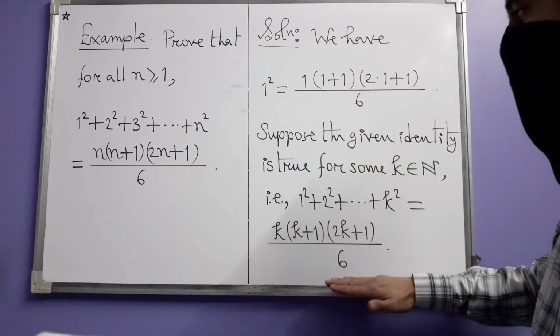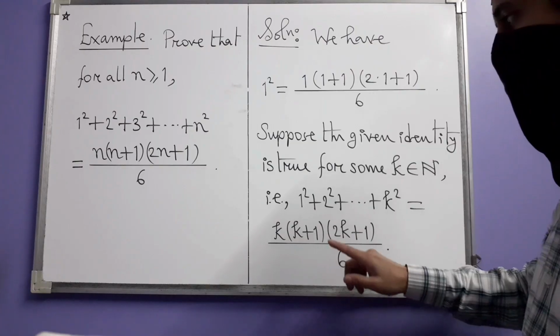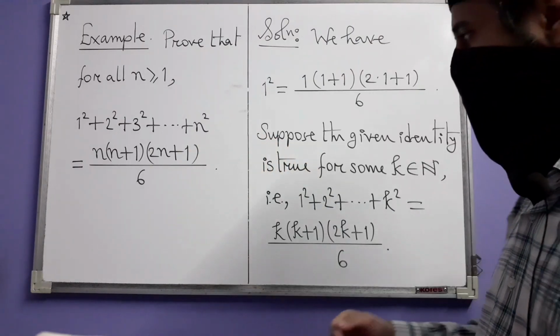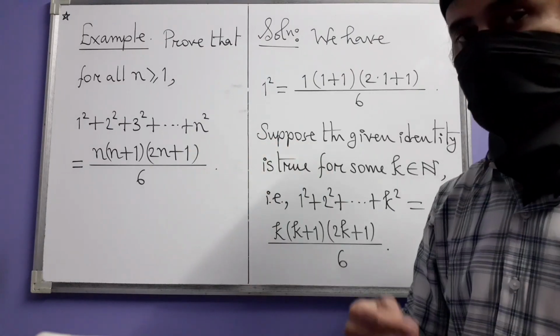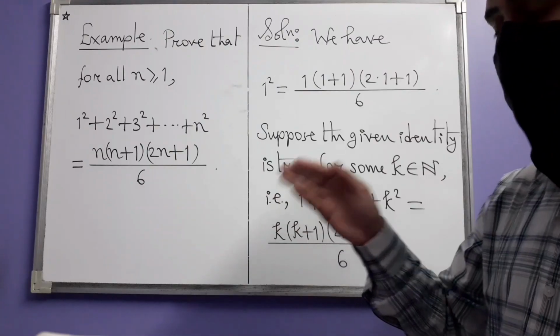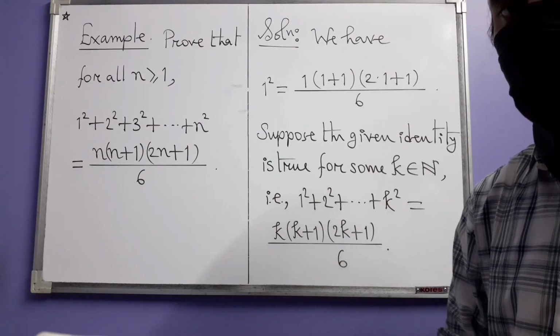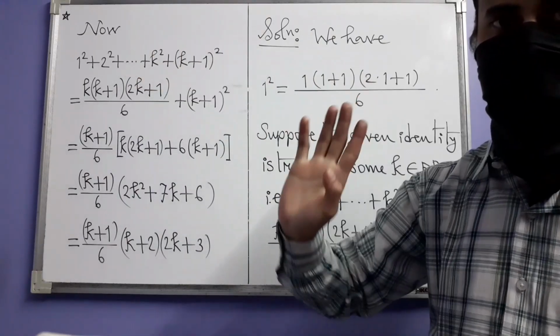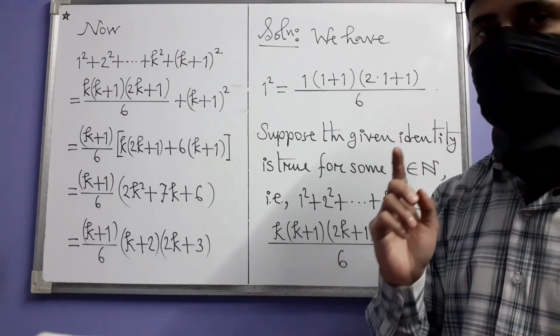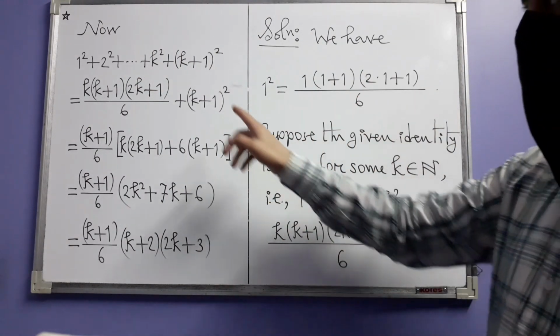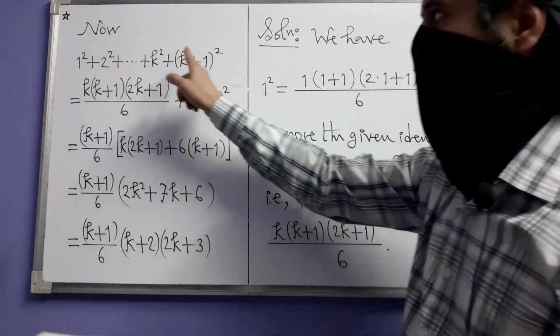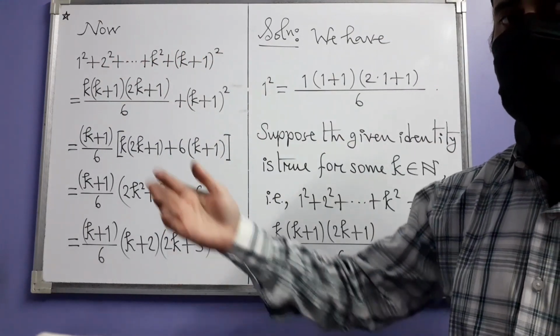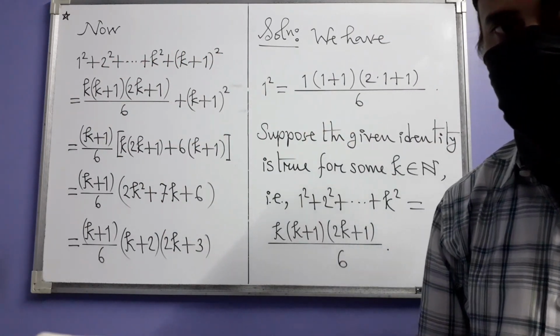Now based on this supposition, we are trying to prove that the identity is then also true if we have k plus 1 in place of n. Now we consider the left hand side of our identity if we have k plus 1 in place of n. That means now we will go from 1 to k plus 1, the sum of the squares of all these positive integers.